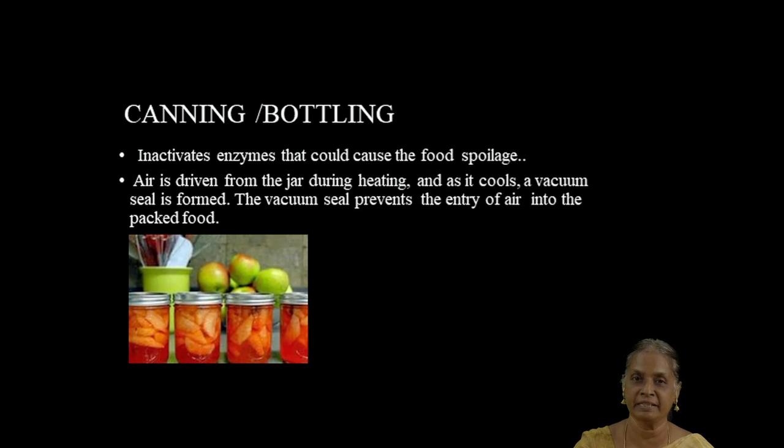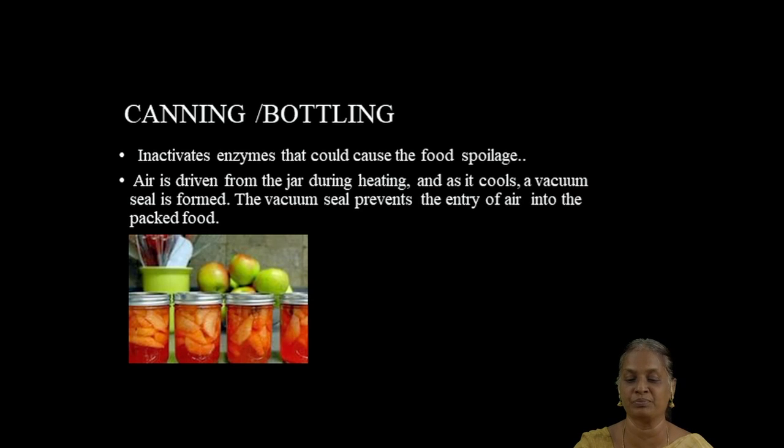The next method of preservation is canning or bottling. As the name implies, it's preservation in metal cans or storing the food products in glass bottles. The procedure is, air is completely removed from the containers when heated, and after that the jar or the container is cooled to room temperature, and then a vacuum is created inside the containers and is sealed perfectly.